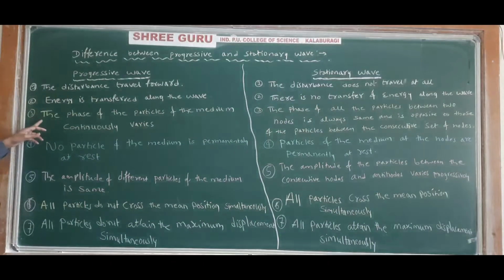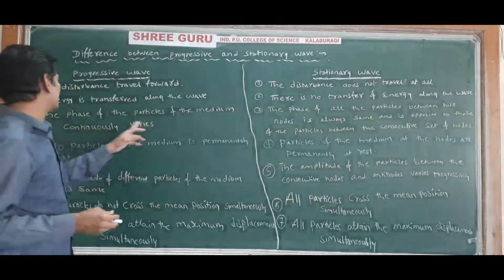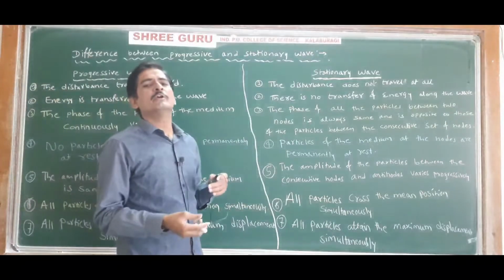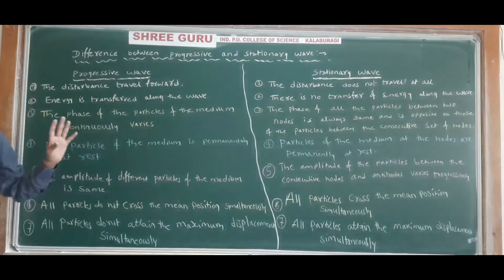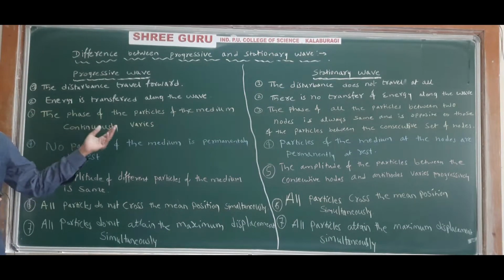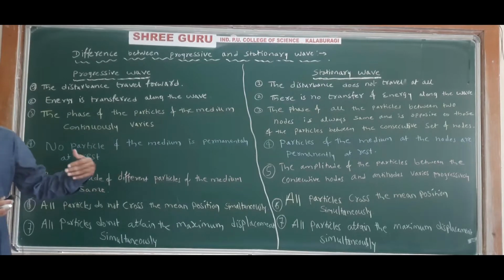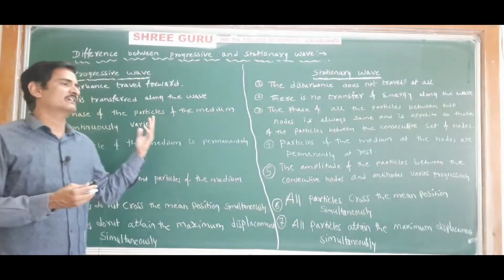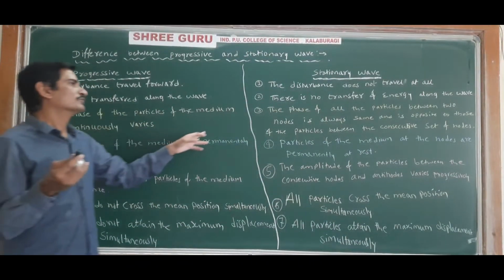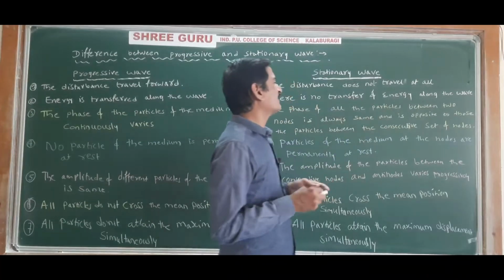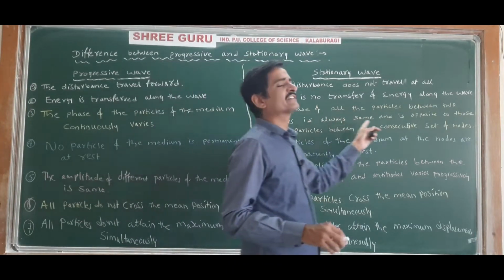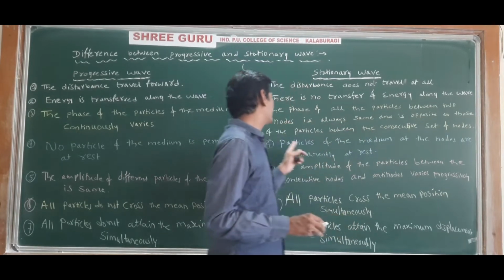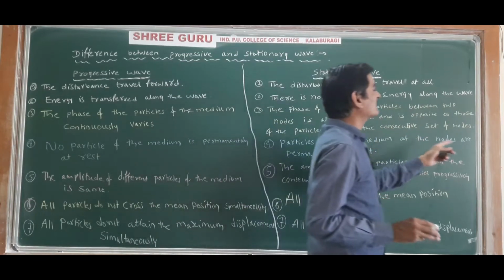Understood? Third point, the phase of the particles of the medium continuously varies. In a progressive wave, all the particles do not have the same phase. The phase of the particles will be different at different instants, because the wave reaches different particles at different instants. We have studied this in the progressive wave. In a stationary wave, the phase of all the particles between two nodes is always the same and is opposite to those of the particles between the consecutive set of nodes.